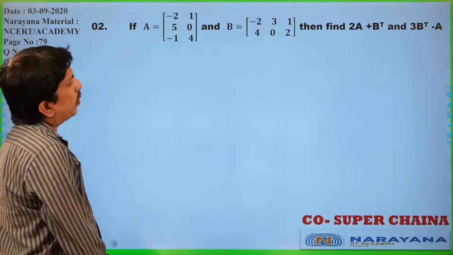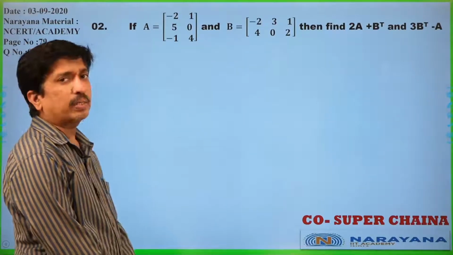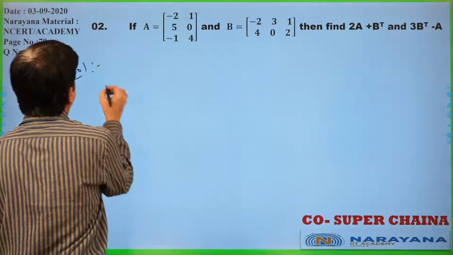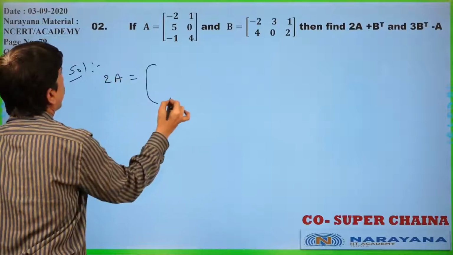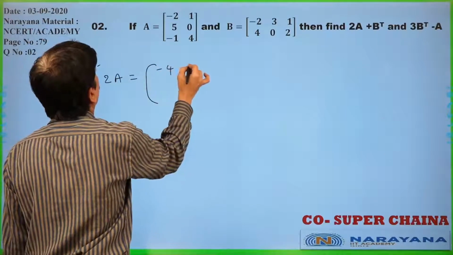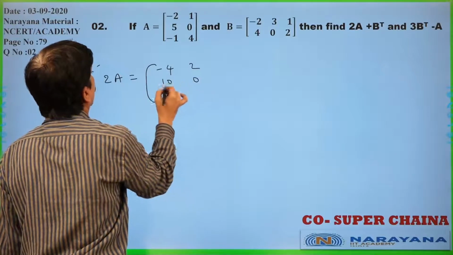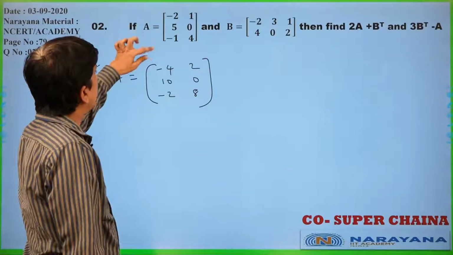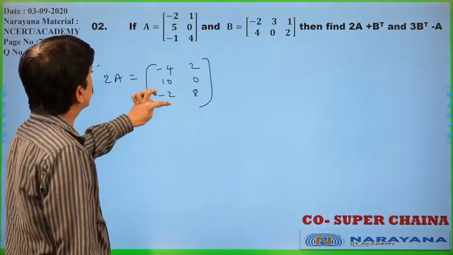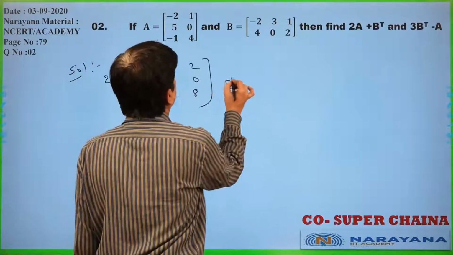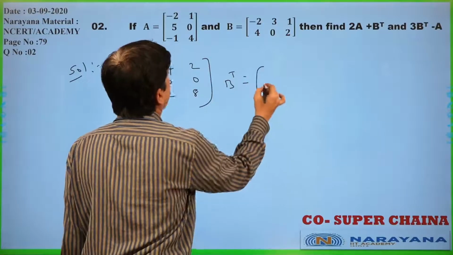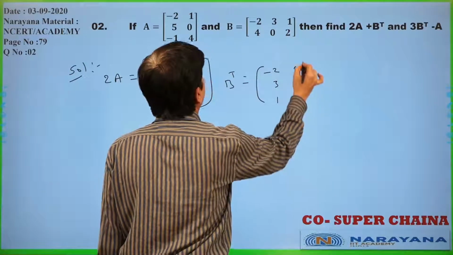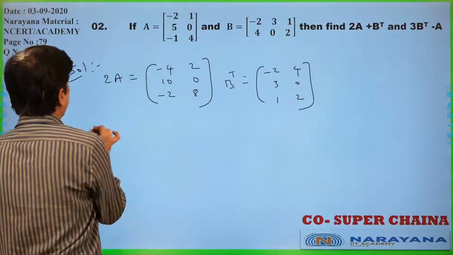A is given, B is given, we have to find 2A plus B transpose and 3B transpose minus A. Now, first 2A is required. 2A is nothing but, just multiply every element with 2: minus 4, 2, 10, 0, minus 2, 8. Now B transpose is nothing but minus 2, 3, 1, 4, 0, 2.